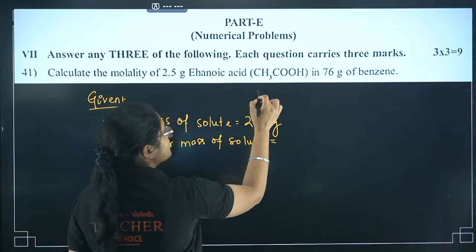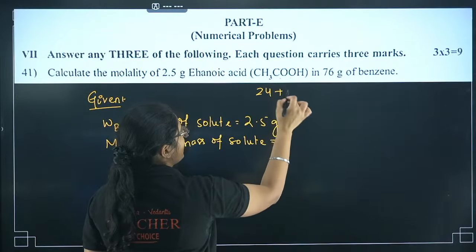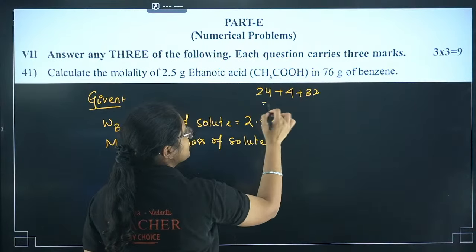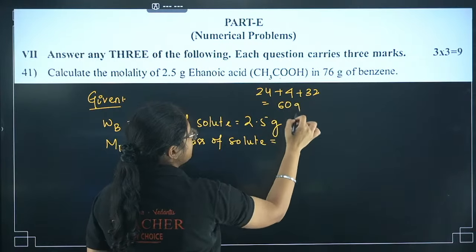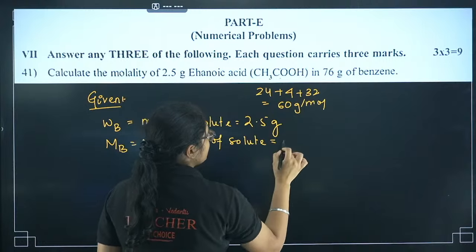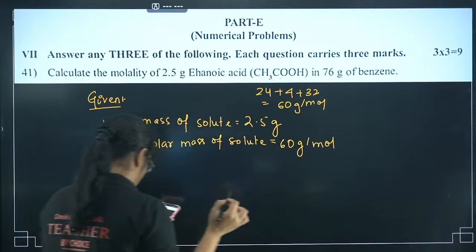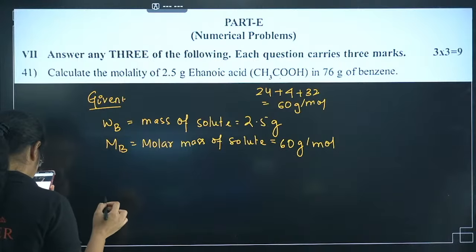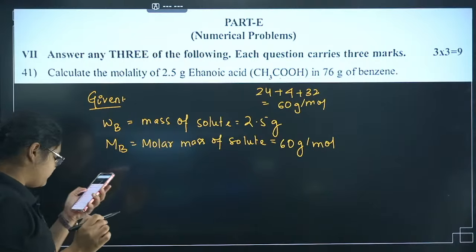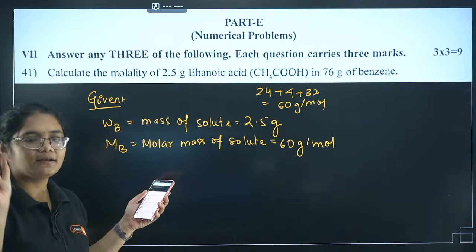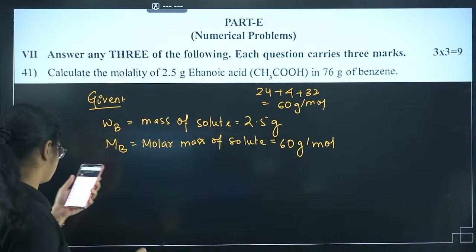So you can see 2 carbons, 24. Then I have 4 hydrogens, and 2 oxygens, 32. So that gives me 60 gram per mole. So 60 gram per mole is the molar mass here, right? Yes, Arif, I'll definitely tell you. Just let me finish this question. After that, we will discuss the question pattern and then we'll discuss steric hindrance also.